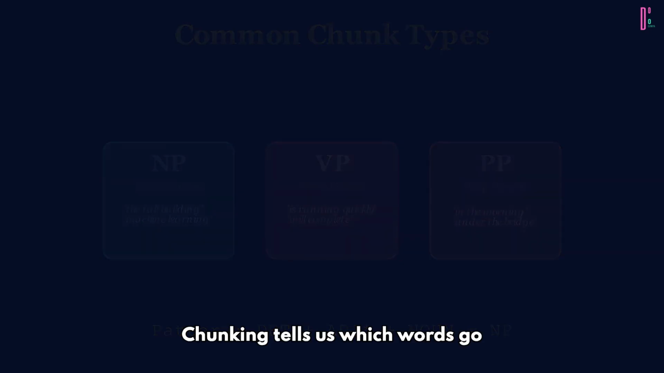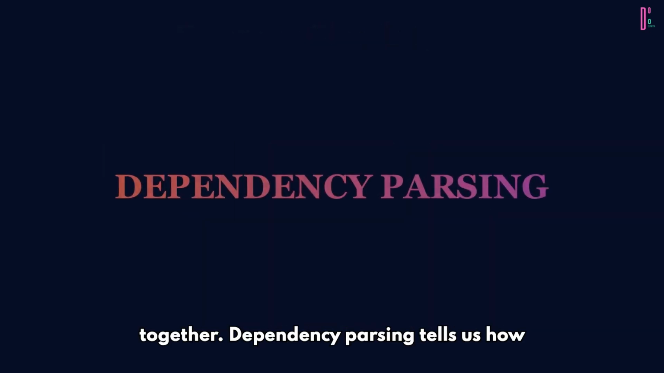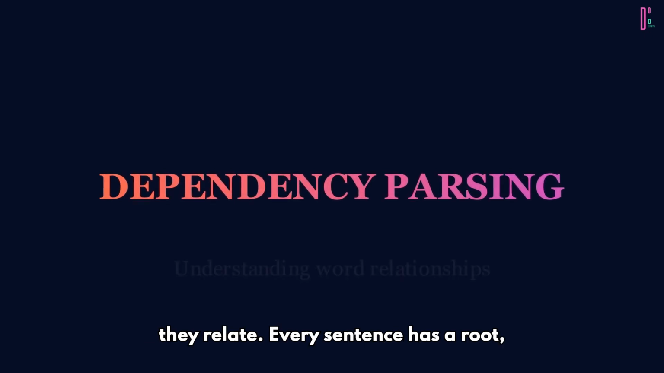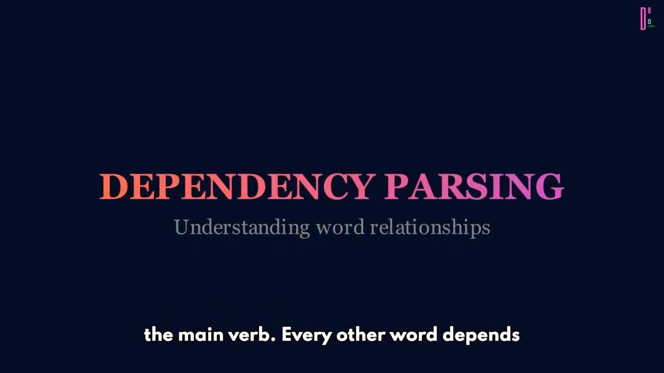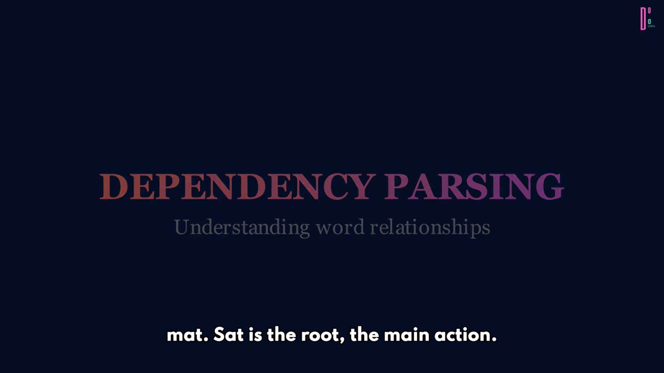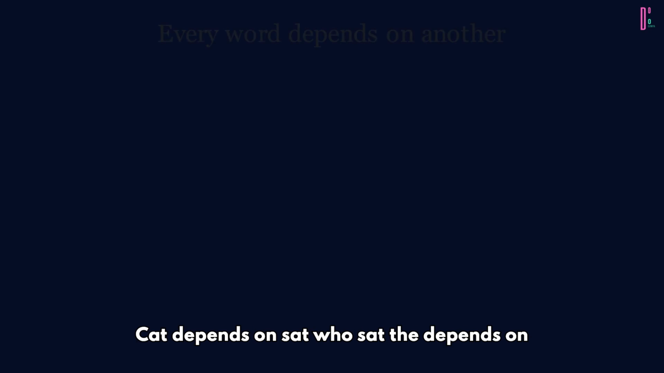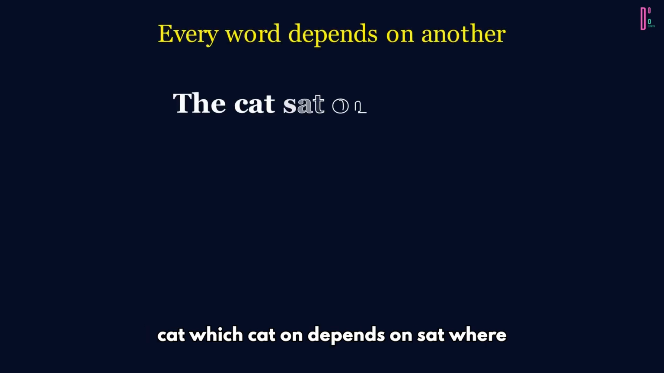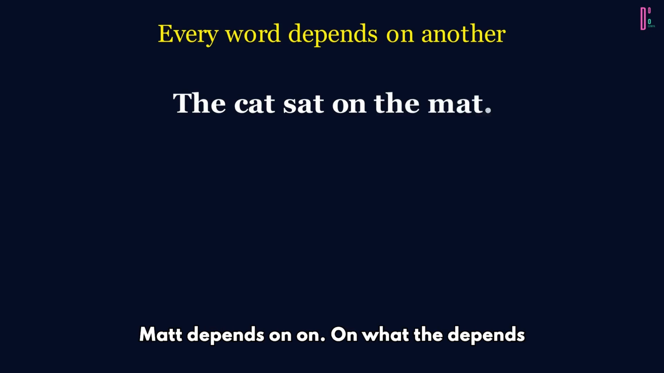Chunking tells us which words go together. Dependency parsing tells us how they relate. Every sentence has a root, the main verb. Every other word depends on something. Look at: the cat sat on the mat. Sat is the root, the main action. Cat depends on sat. Who sat? The depends on cat. Which cat? On depends on sat. Where? Mat depends on on. On what? The depends on mat. Which mat?